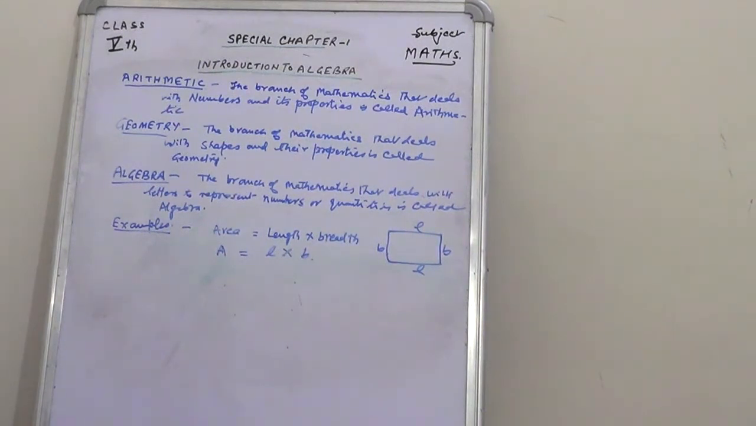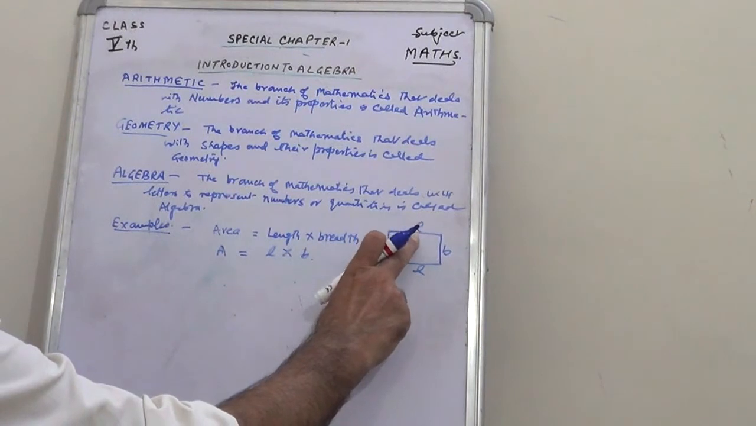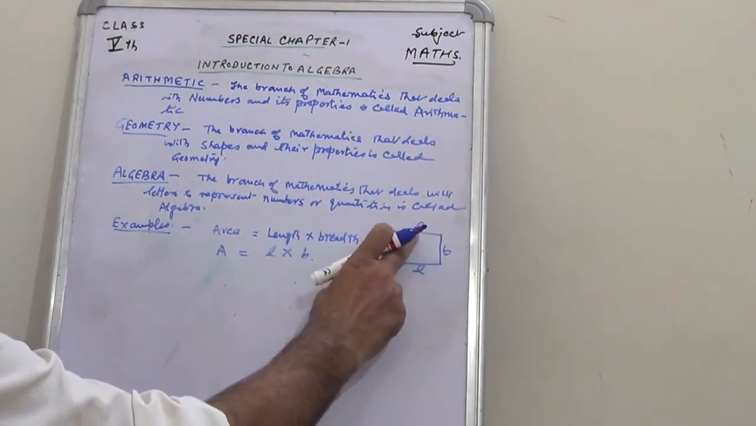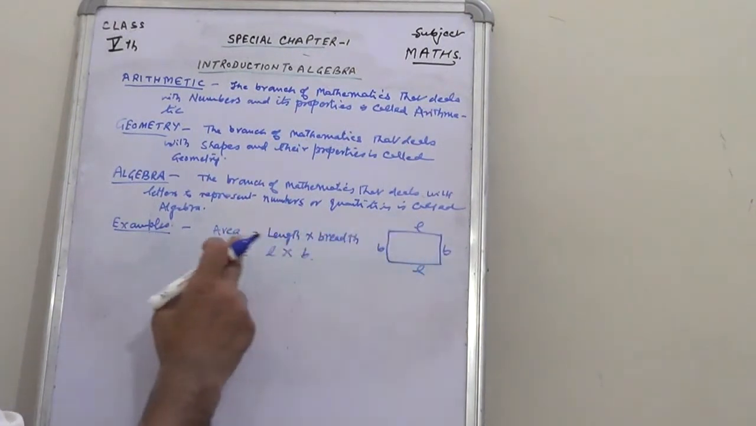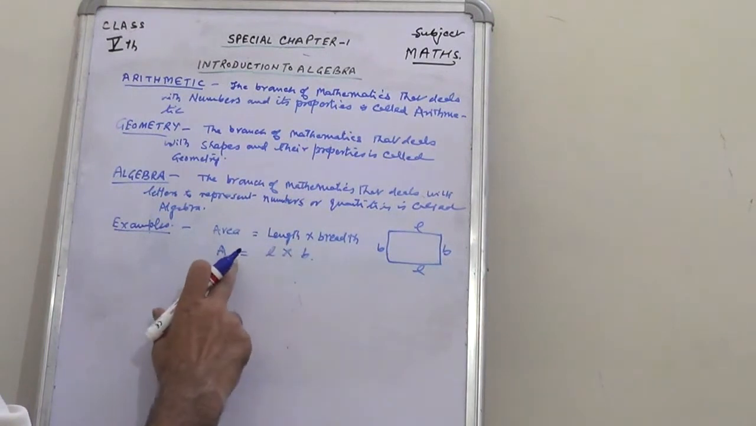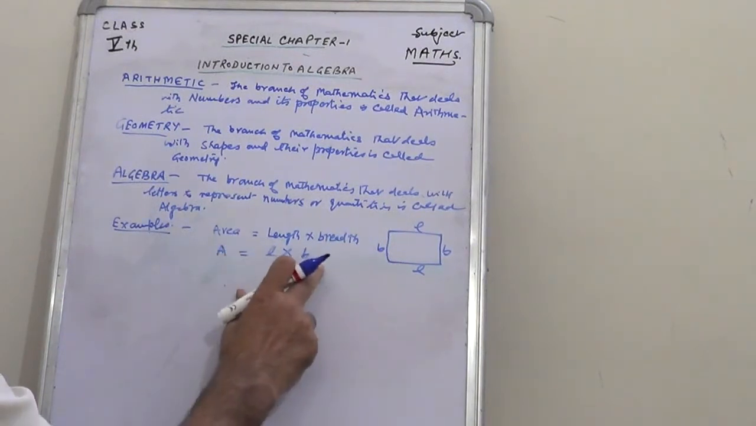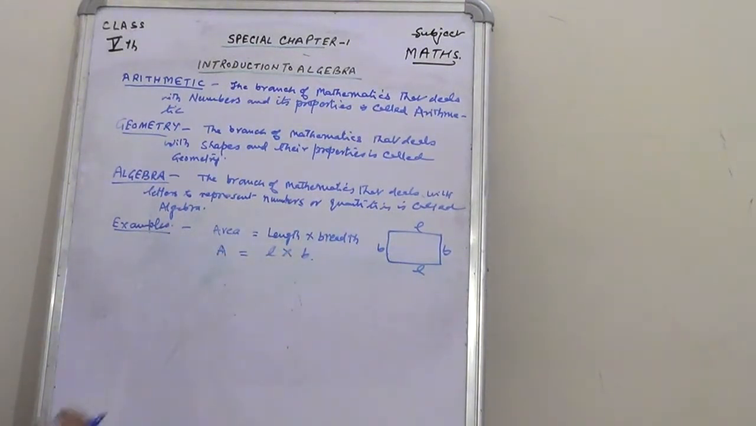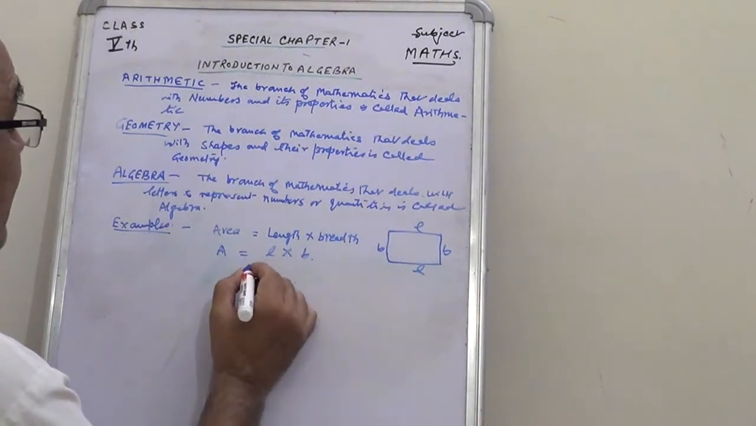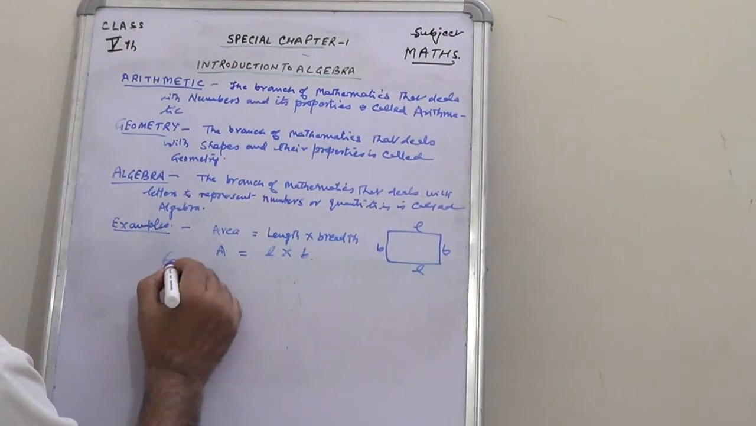Children, while computing the area of a rectangle, what do we take? We take its length and breadth to find the area. And what was the formula of the area? Area was equal to length and breadth. And in the form of a formula, what do you write? You write A for area. Area is equal to length into breadth. This is the formula of area.